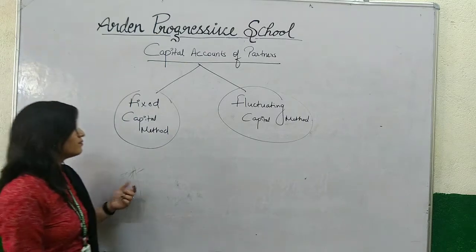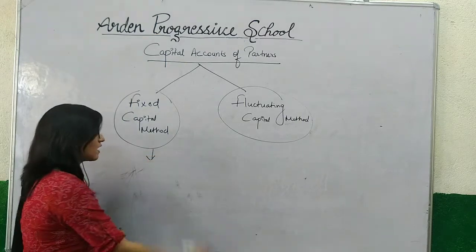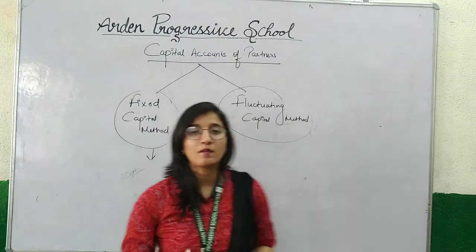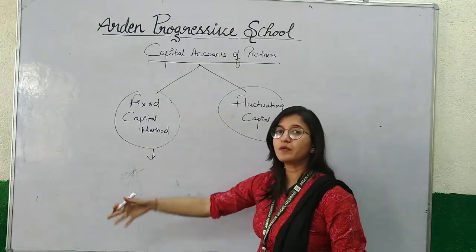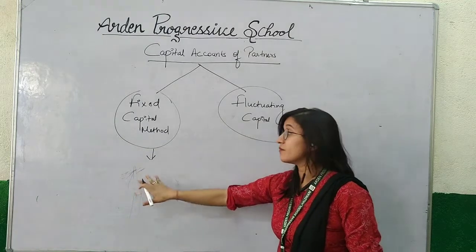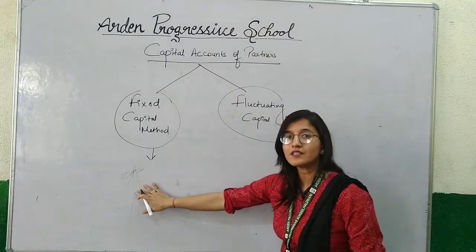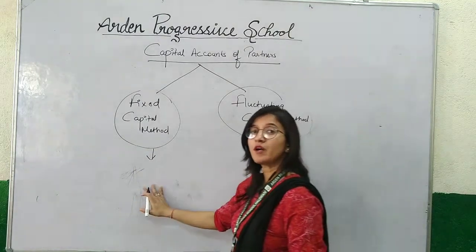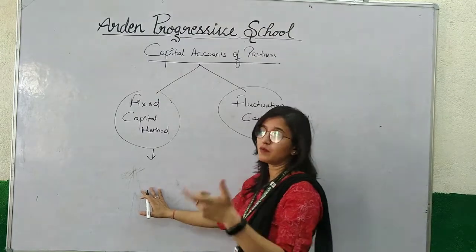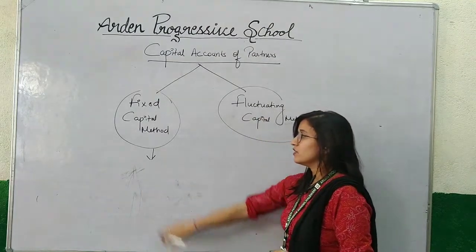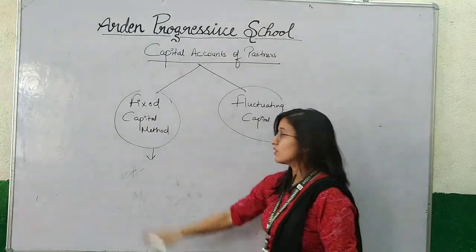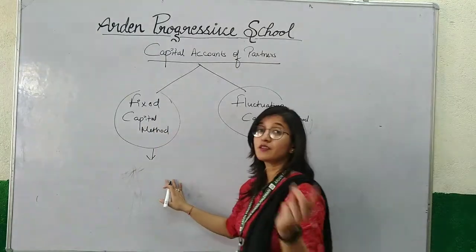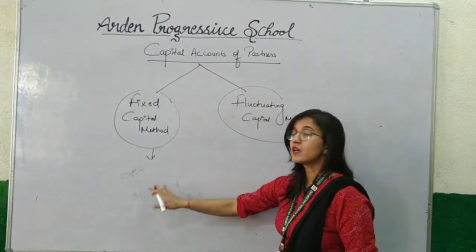So the two main methods under preparing capital accounts of partners are fixed capital account method and fluctuating capital account method. In fixed capital account method, whatever capital is contributed by the partners or whatever original capital introduced by the partner remains constant unless additional capital is introduced by the partner or the drawings have been made by the partner. So that is why it is called fixed capital method, because here the capital of the partners does not change, it remains fixed.